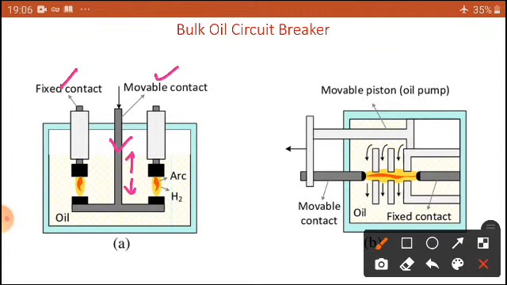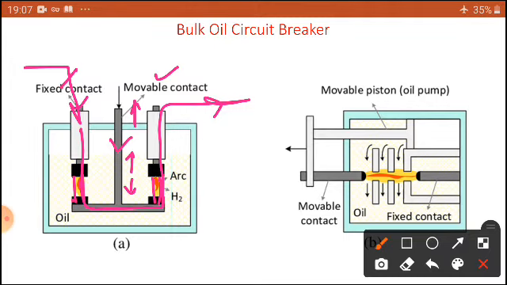Under normal condition, this is a closed path. There is no arc, and the fixed contact and moving contact are closed to each other. Then whatever input comes here goes directly here. This is the basic idea.